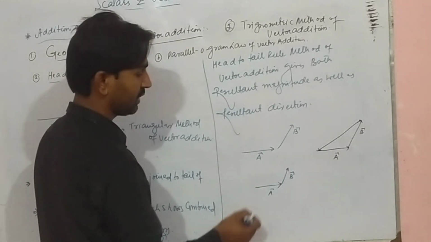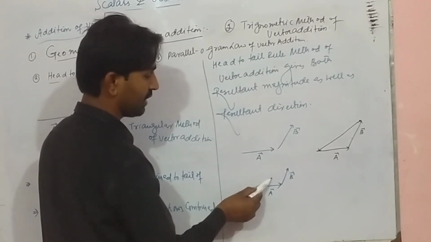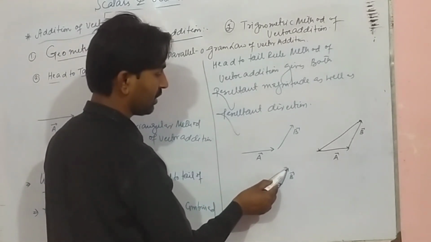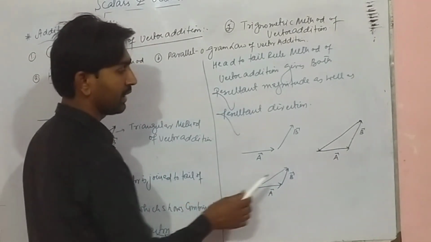According to the head to tail rule, we make the resultant from the starting point and end at the last point, and this is the direction of the arrow.